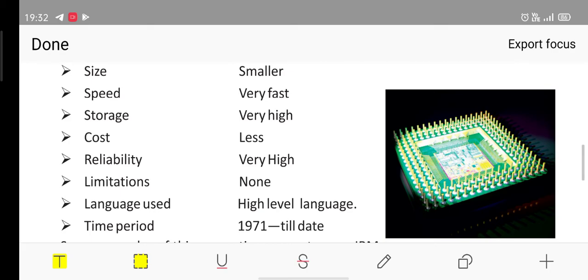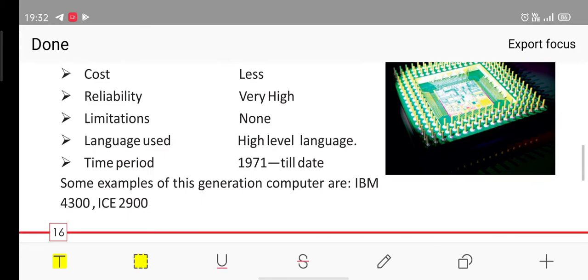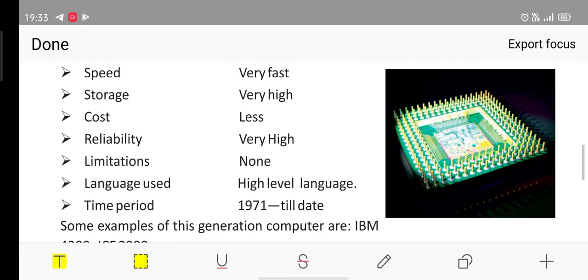Time period is 1971 till date. So now also we are using this kind of computers. Whichever computer we are using now is the fourth generation computer. Some examples of this generation are IBM 4300 and ICL 2900. And you can see the microprocessor is shown over here.